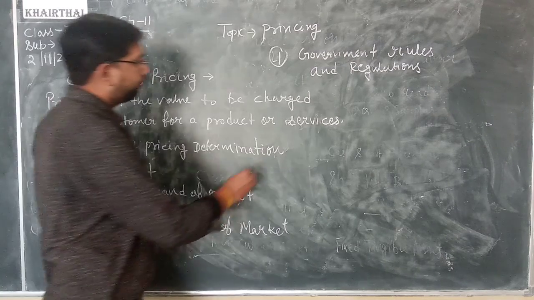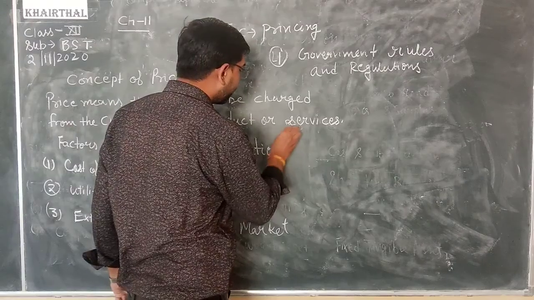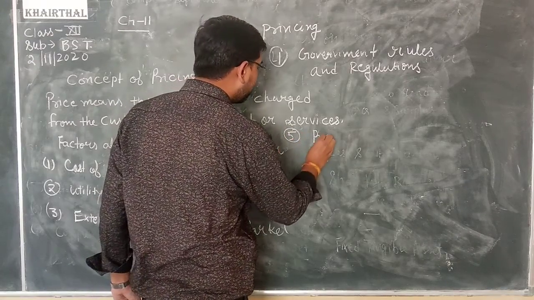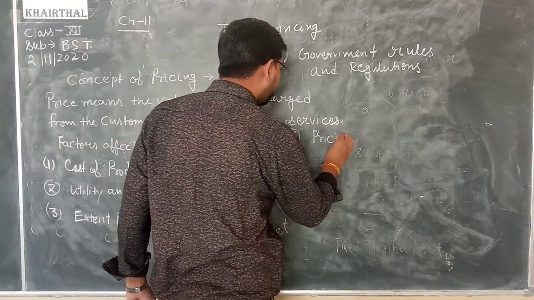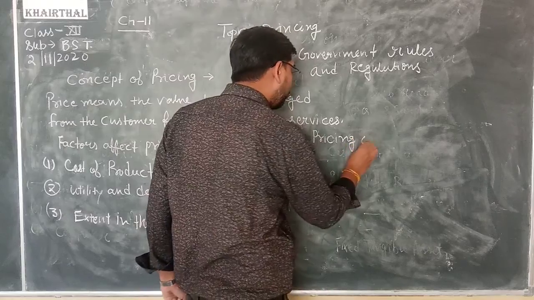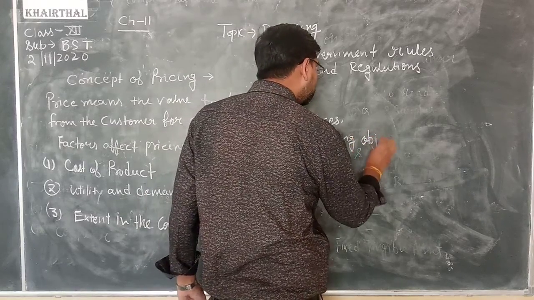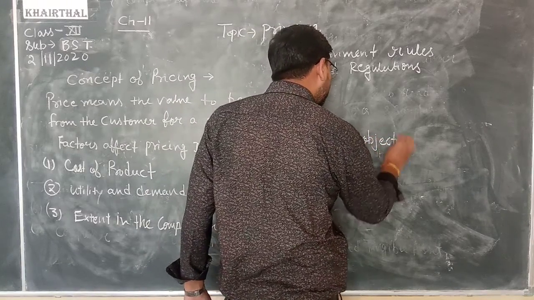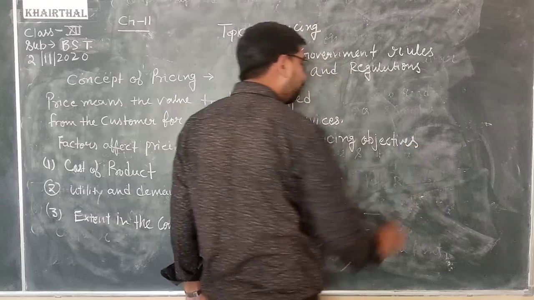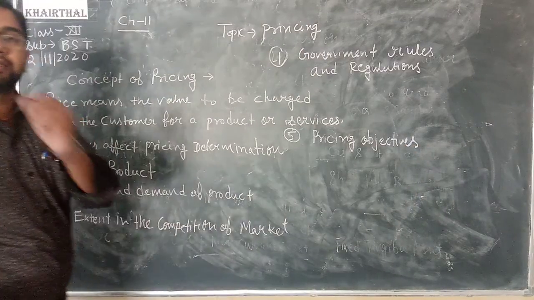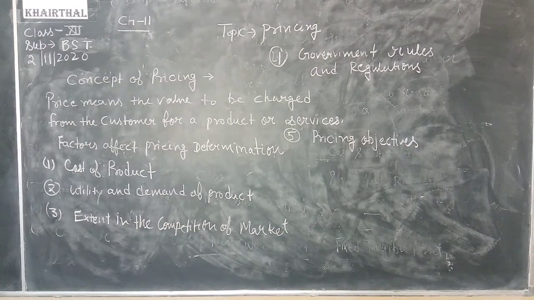Next point, pricing objective. Point number 5, pricing objectives. So pricing objectives play an important role regarding product sale. If a product price is reasonable, product demand is directly increased from the customer side.